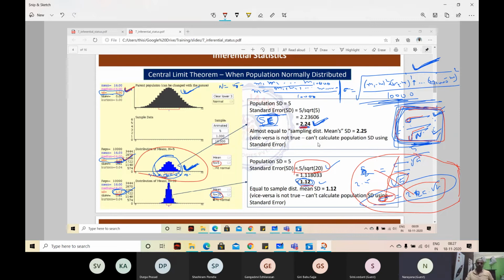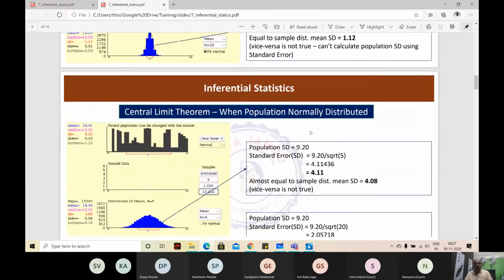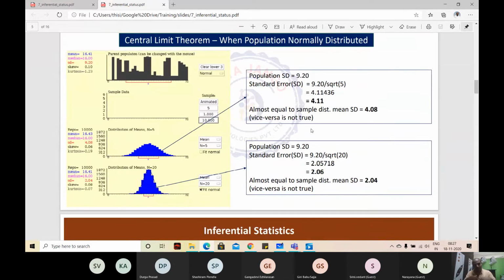So one point you need to remember is statistics is not about perfection. It is about what best you can do in a given situation. Because I'll go to an example now and show you the math, and there we'll do weird things. So that's where I'm actually preparing the ground. Okay, so let me go forward. If you have any questions, we can come back and then answer them.